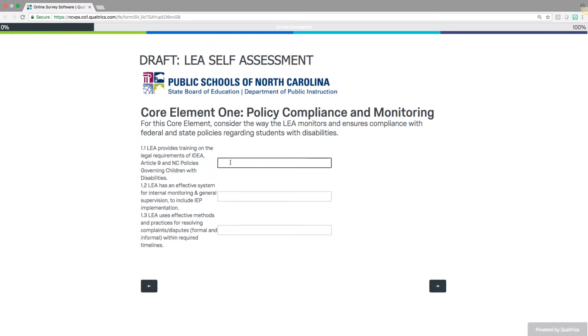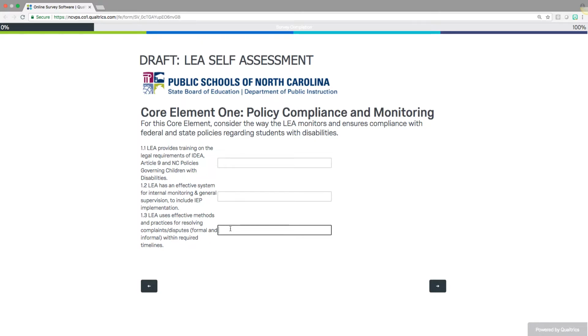So you can see that on the platform, each of the critical components for this core element are listed along the left-hand side here, 1.1, 1.2, 1.3. And then it is just a narrative summary of any changes to policies, to local practices that support this core element, which would be described within these text fields here.